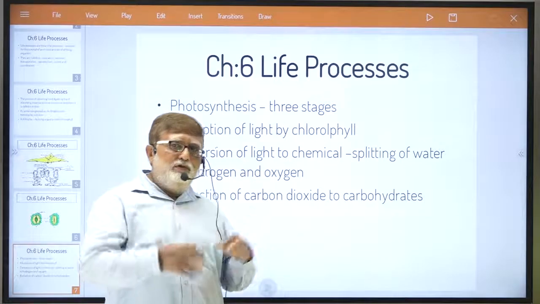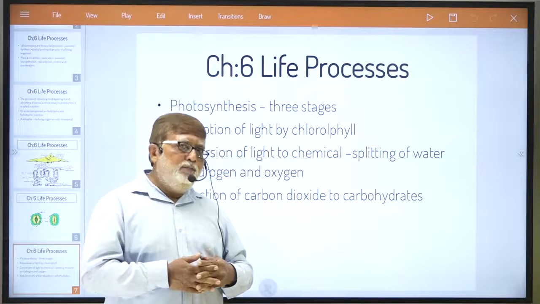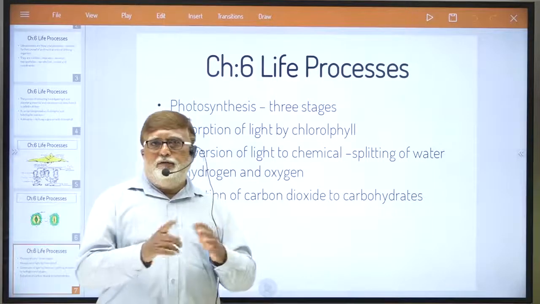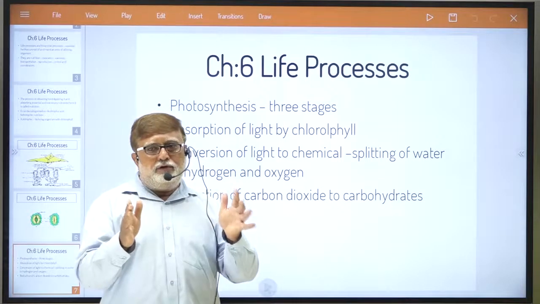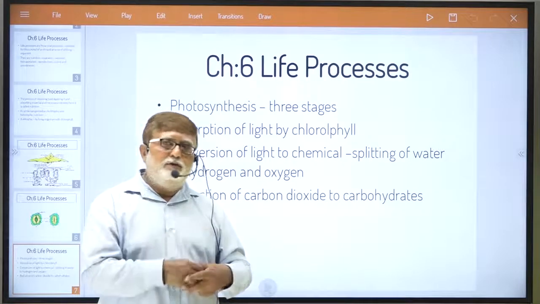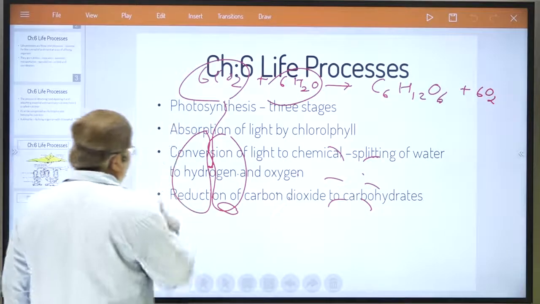These three punchlines, dear student, punch statements, are very important, because it may happen that in a 3 mark question they can ask you such type of question that mention 3 stages of process of photosynthesis. At that time you should remember this. The first one, as you all know, what is that? The first one,